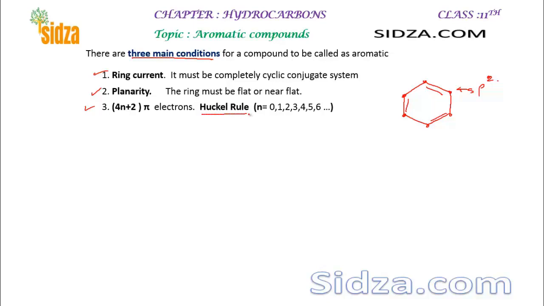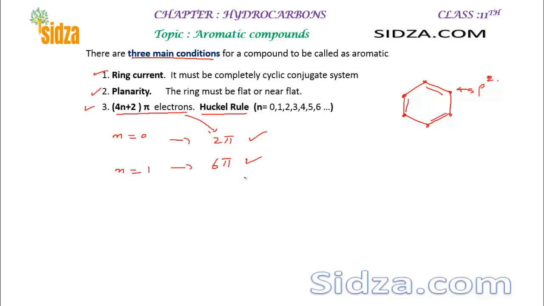That means the molecule must contain 4n plus 2 pi electrons, right? The n here can be 0, 1, 2, 3, 4. For example, if n is 0, then 4n plus 2 is 2, so 2 pi electrons. That means a molecule with 2 pi electrons can be aromatic. Now if n is 1, then 4 into 1 plus 2 is 6, so 6 pi electrons.